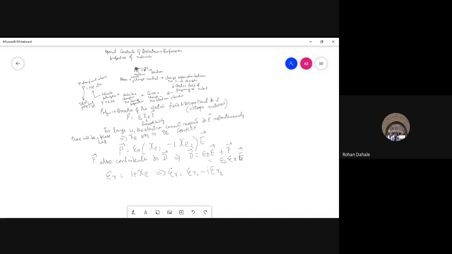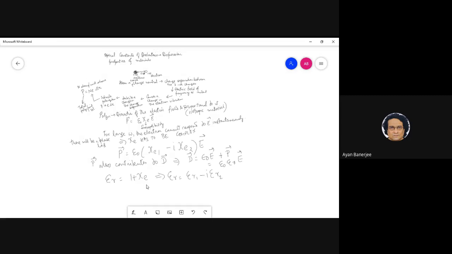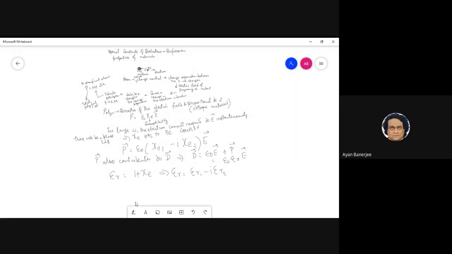Sir, the susceptibility can be a matrix, which essentially says it can be different in different directions. Exactly, very good. So susceptibility, as Rohan says, essentially: D is in the direction of E as long as epsilon r is a constant, is a number. I should say number, because constant is wrong, as it may actually depend on frequency.